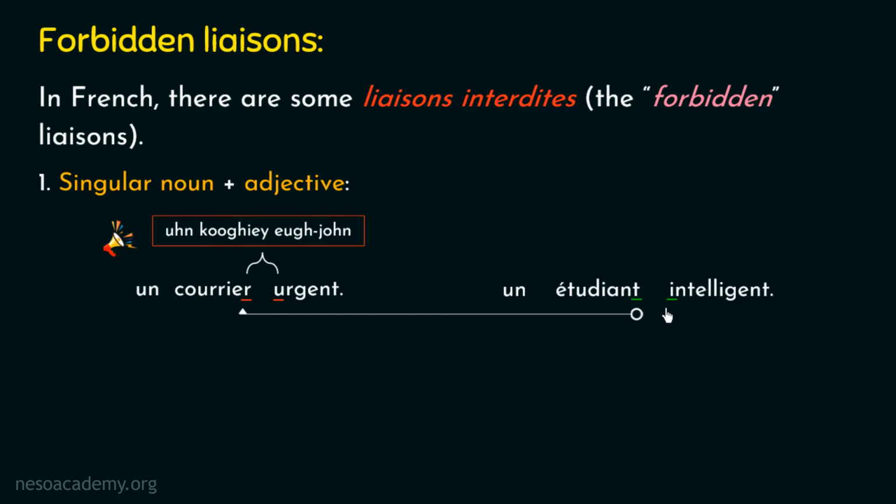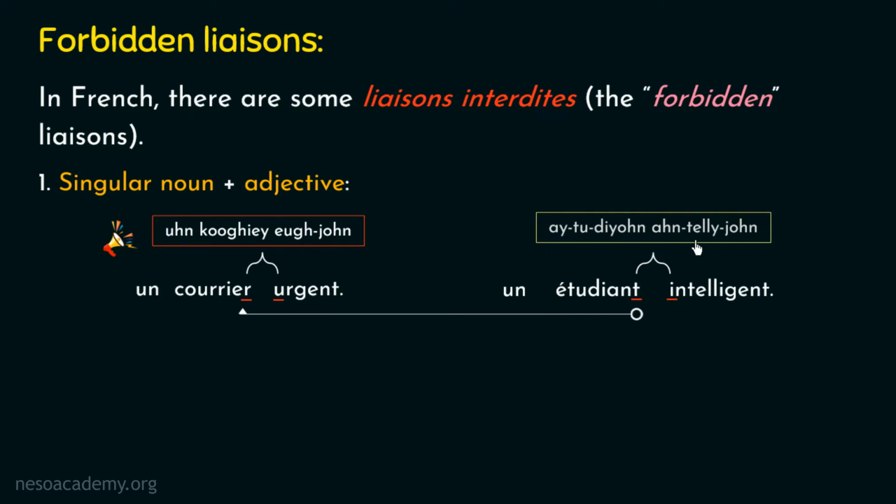But now we need to verify whether this liaison belongs to the first case of forbidden liaison or not. So this second French word that you can see here is a noun in French, which means student. And as we are talking about one student, in grammatical terms, this word is a singular noun. And this third French word mentioned here is an adjective in French, which means intelligent. So here we can see that this example belongs to the first case of forbidden liaison. So the liaison will be forbidden here. We cannot apply the liaison in this case, and hence we have to pronounce both these words separately. So we will pronounce them as étudiant, intelligent. Étudiant, intelligent.